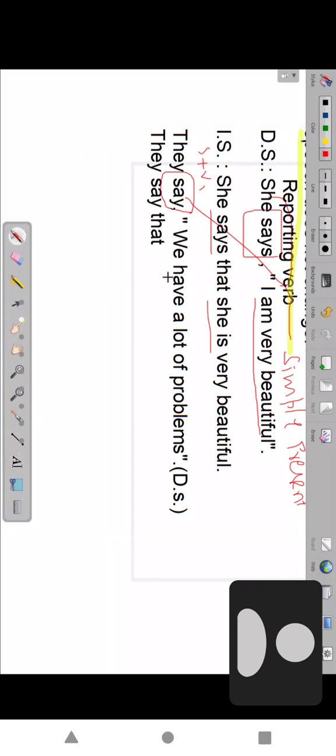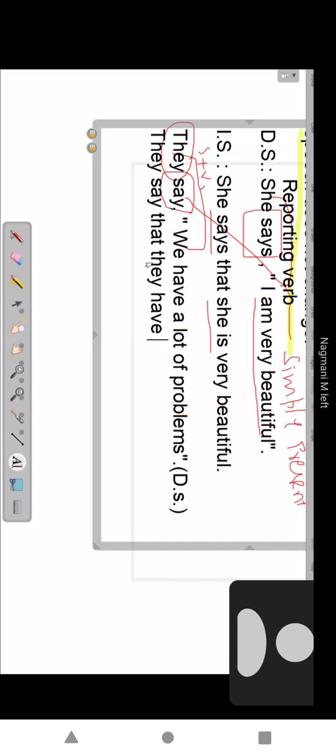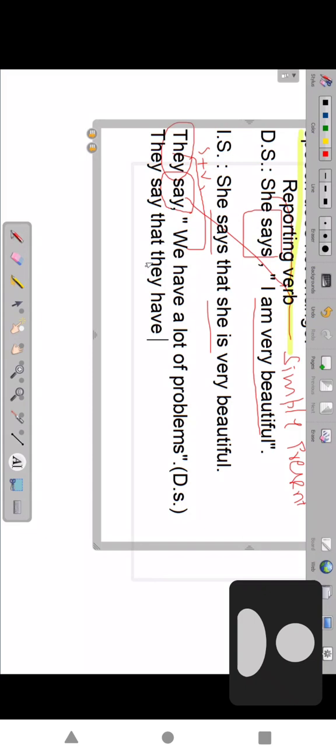We means they, all students. Who is the subject here? They is a subject. So we change it to they here. They say that they have a lot of problems. I have, we have, you have, they have, he has, she has, it has. So same tense. They have a lot of problems.